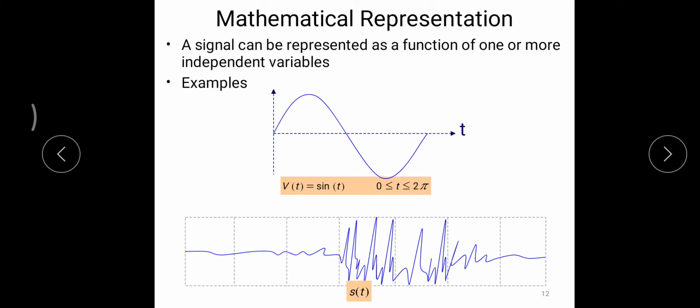So here this is a sine function, so v of t is equal to sine t, where t exists for the interval 0 to 2 pi. And the other one is the speech signal I have taken. This is not a deterministic signal, it's a random signal. So I don't have any mathematical expression to express this speech signal. So I simply write s of t, where s represents the dependent variable and t represents the independent variable.